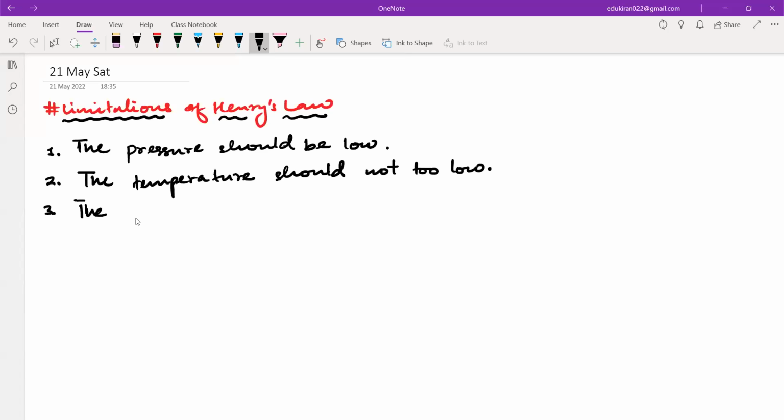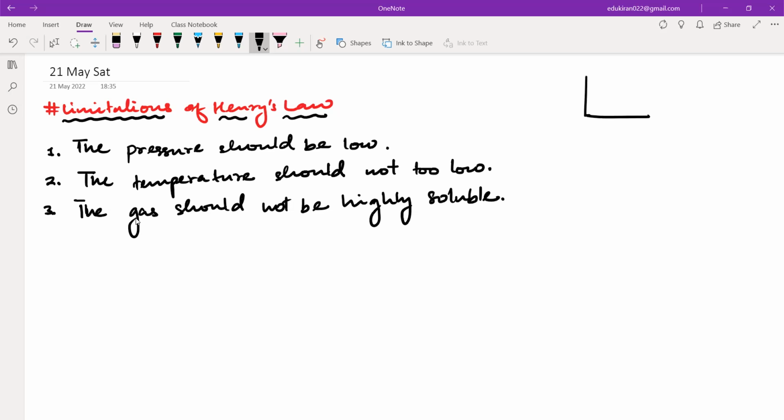the gas should not be highly soluble. Now, if the gas is highly soluble, then what is going to happen? There will be no vapors from the gas. If the gas is very highly soluble, there will be no vapors from the gas. Okay. The next point is the gas should not be very highly soluble. Right.